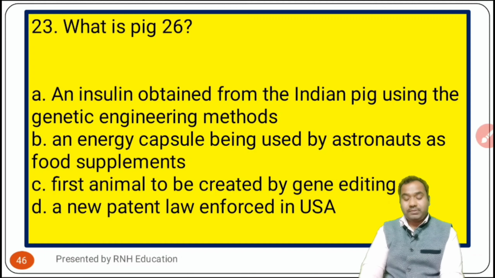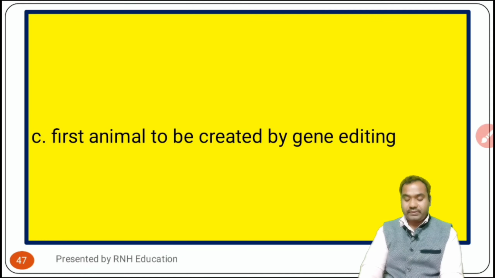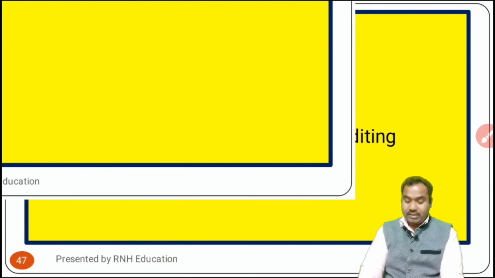Okay, now going to the next question, that is question number 23. What is pig 26? Option A, an insulin obtained from the Indian pig using the genetic engineering method. Option B is an energy capsule being used by astronauts as food supplements. Option C is first animal to be created by gene editing. Option D is a new patent law enforced in USA. Okay, check the answer. The answer is first animal to be created by gene editing, that is called pig 26.